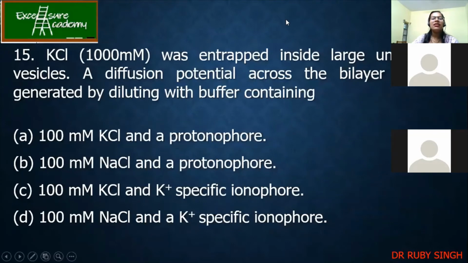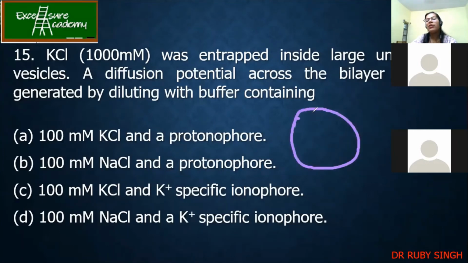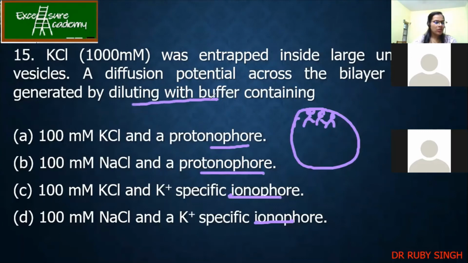Next, KCl was entrapped inside a large unilamellar vesicle. Unilamellar means only single, it will be like this. Now, diffusion potential across the bilayer is generated by diluting the buffer containing dash. Okay, I haven't taught about the ionophores. Anyways, still guess what could be the answer. You have to dilute with the buffer. So what will be the answer?